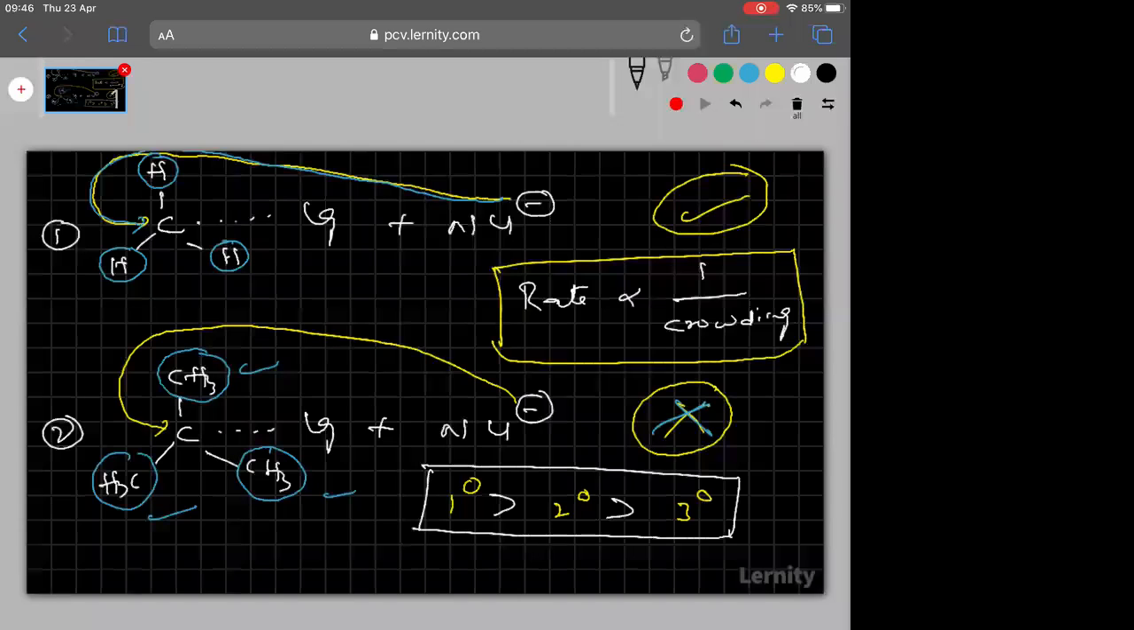Why is primary more reactive in SN2? Because primary is less crowded. Which is heavily crowded? Tertiary. So remember everyone, tertiary substrate never shows SN2. Why never? Because it is heavily crowded. So tertiary substrate never shows SN2 mechanism. I hope it is clear to everyone.